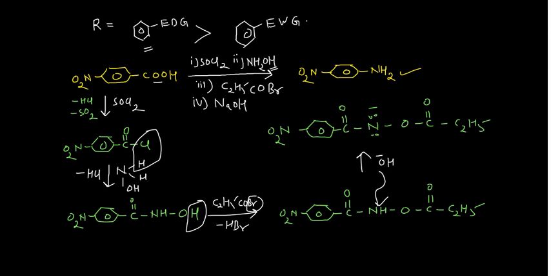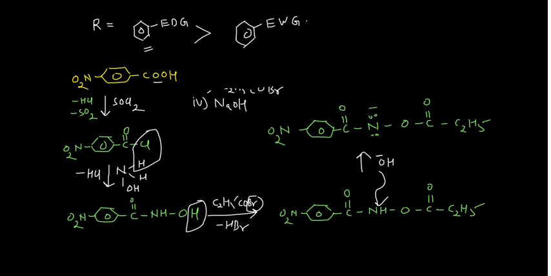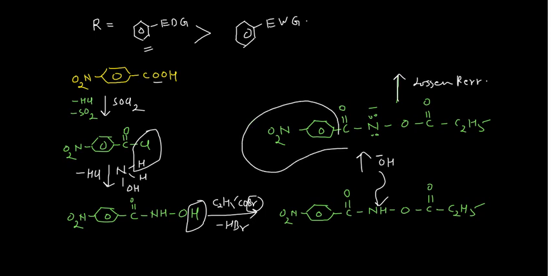So now because I need some space, I am deleting this part. I hope you noted down this thing. So in the next step, what can happen? The Lossen rearrangement. So here I can write my Lossen rearrangement. Okay, this part along with the electron pair will move to this nitrogen, and this will come here to form the isocyanate, and this will be removed as the leaving group.